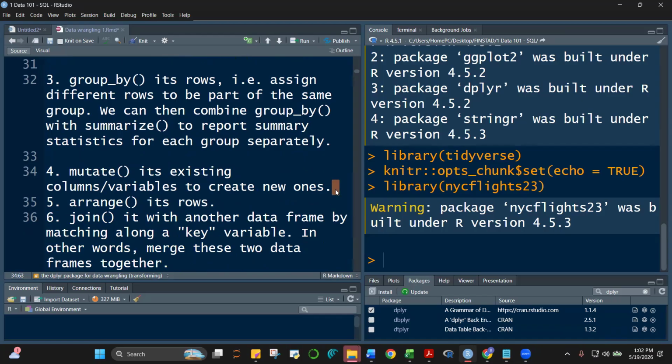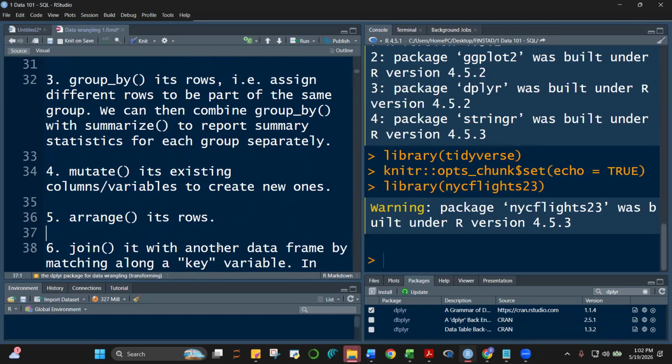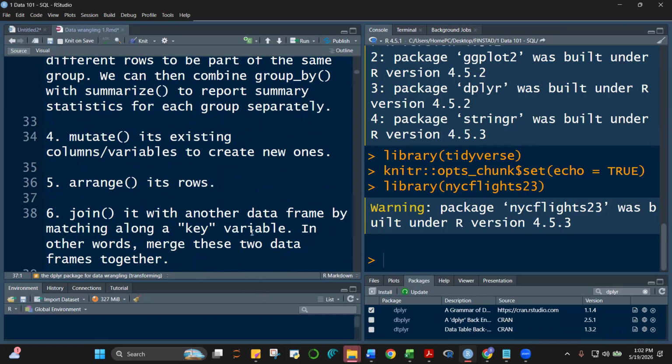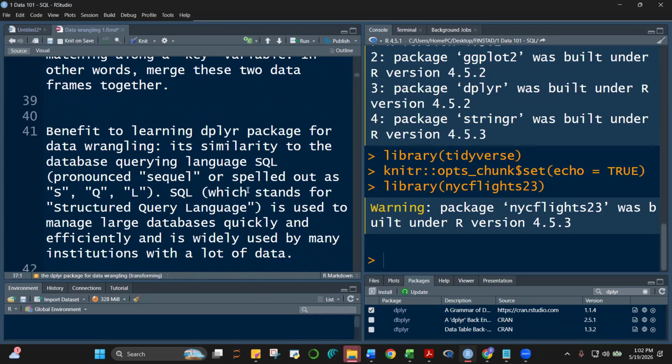Mutate is when you create new variables out of existing variables. Then arrange, and then the join, which is medyo marami-rami. May left join, may inner join, may outer join, etc. So we're going to discuss this at the end.